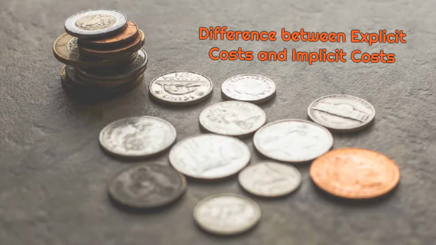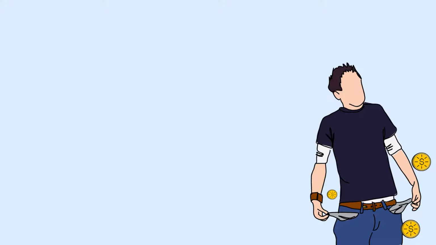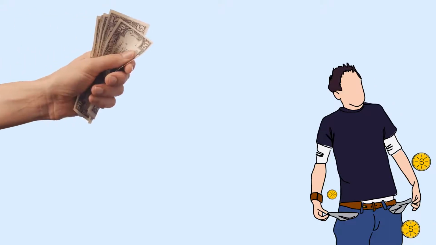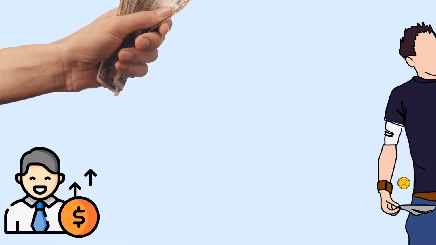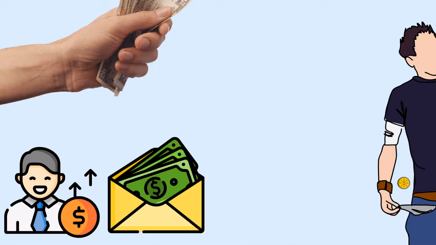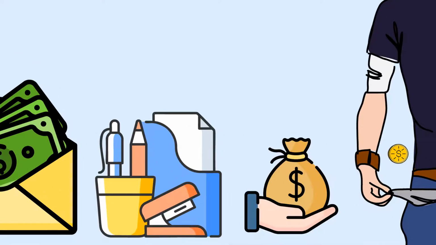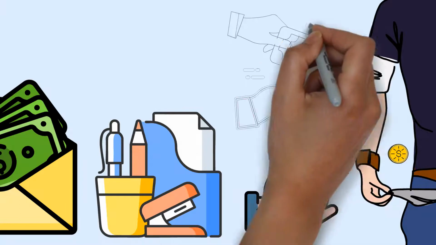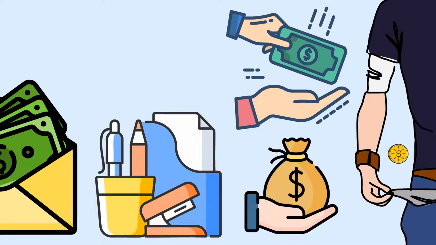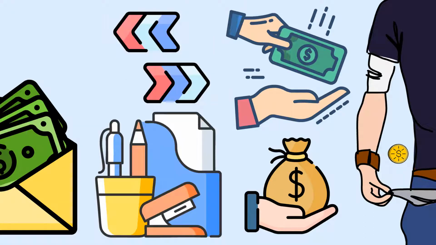Difference between the explicit cost and the implicit cost. Explicit costs are also called the out-of-pocket costs. Explicit costs involve the payment of cash and include the wages and salaries, office supplies, interest paid on loans, payment to vendors for raw materials, and so forth. Explicit costs are the opposite of the implicit costs.